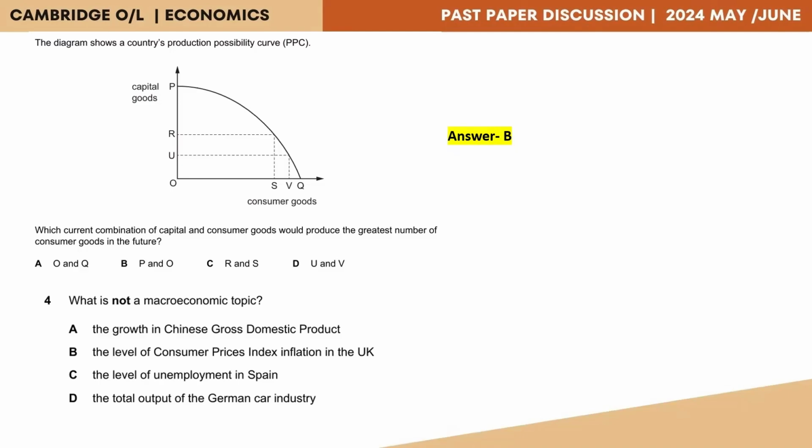The level of unemployment in Spain. Unemployment levels are regarding macroeconomics. So it's not the answer. Finally, the total output of the German car industry. Here, this is not a macroeconomic topic because it is related to the car industry and nothing to do with the entire economy as a whole. So therefore, the correct answer for question number 4 would be answer D.